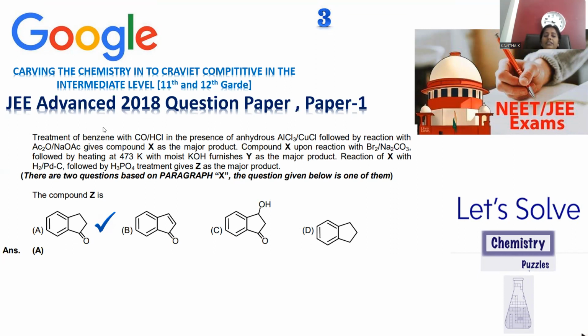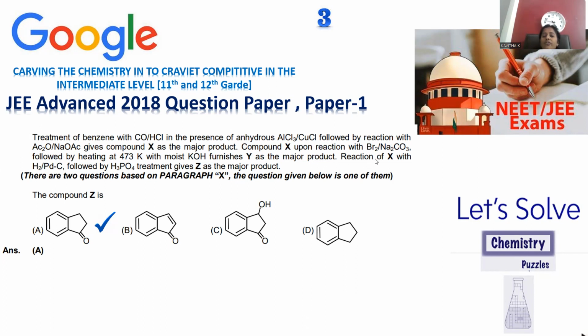Treatment of benzene: benzene is taken as the starting material and treated with carbon monoxide and hydrochloric acid. This is called the Gattermann-Koch reaction. Benzene will be turned into benzaldehyde in the presence of AlCl3 and copper chloride; AlCl3 is the catalyst and copper chloride is the co-catalyst. This is followed by the reaction with acetic anhydride and sodium acetate. This is the Perkin condensation reaction. Benzaldehyde will undergo Perkin condensation and give rise to a compound which is alpha, beta unsaturated as the major product.